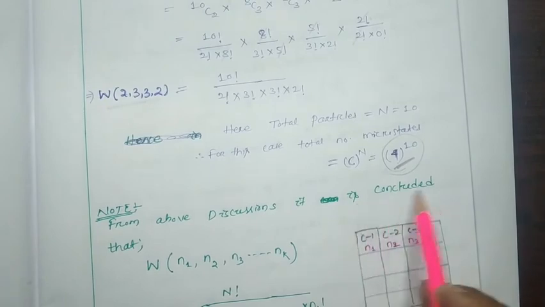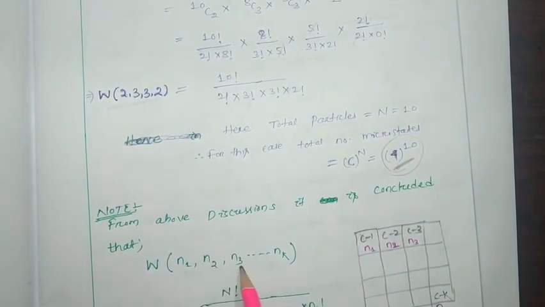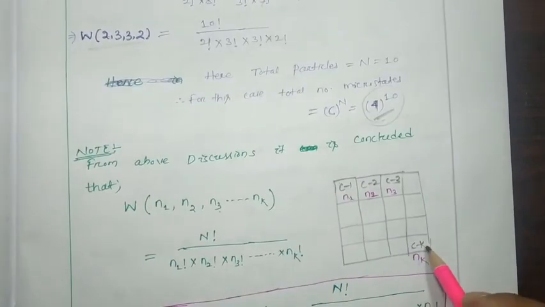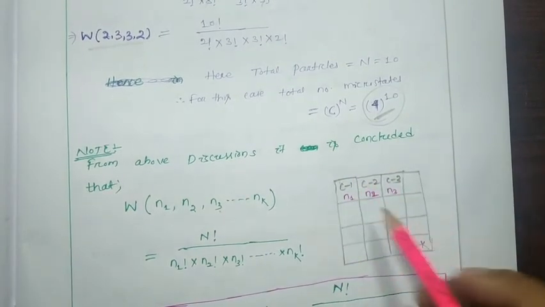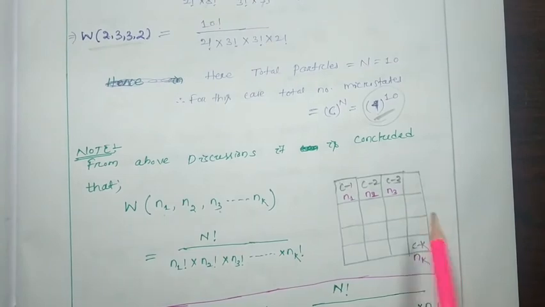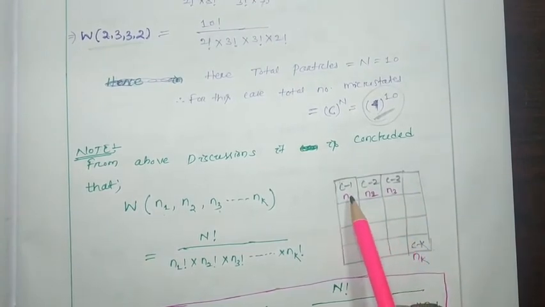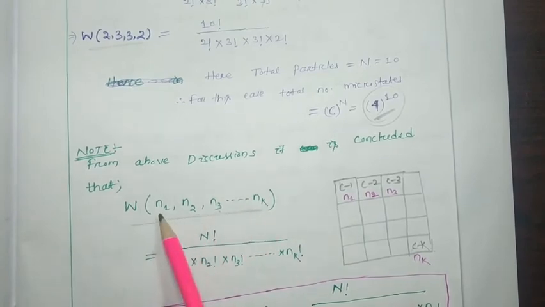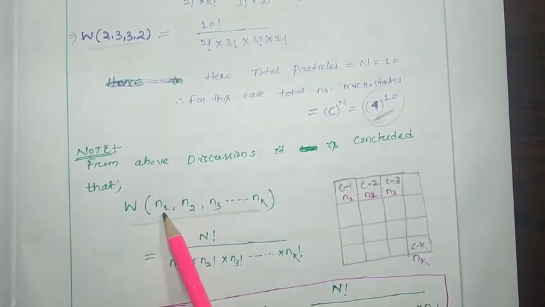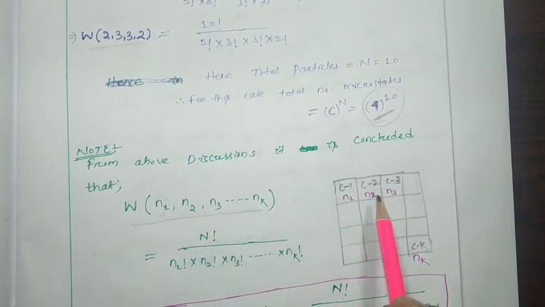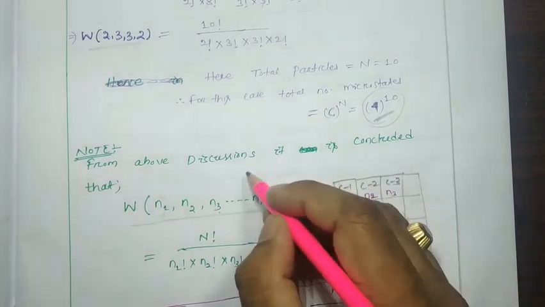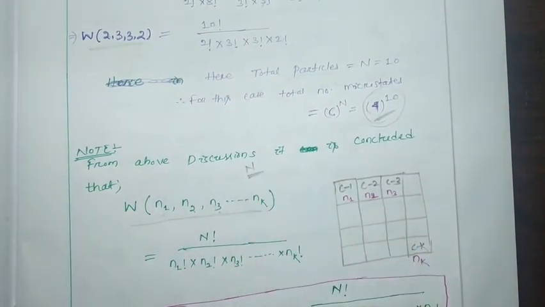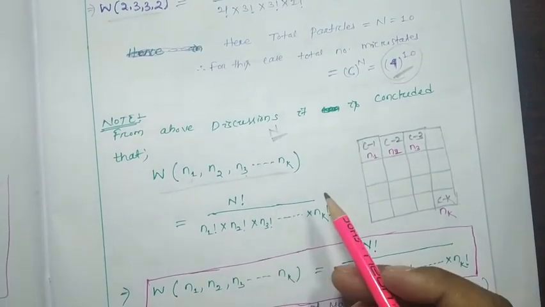From the above discussion, it is concluded that W(N1, N2, N3 up to Nk). That means if the whole system, the whole cylinder, is divided into K equal compartments, that is C1, C2, C3 up to Ck, and we are going to calculate W(N1, N2, N3 up to Nk), where N1 is the number of particles in C1, N2 is the number of particles in C2, N3 is the number of particles in C3, and the total number of particles is N, then how many ways will it be?